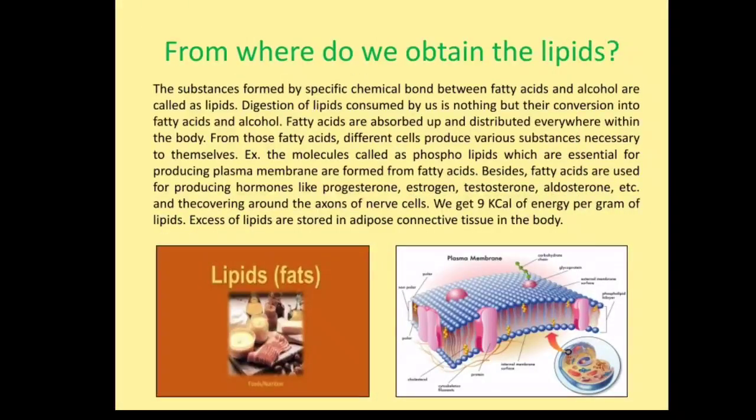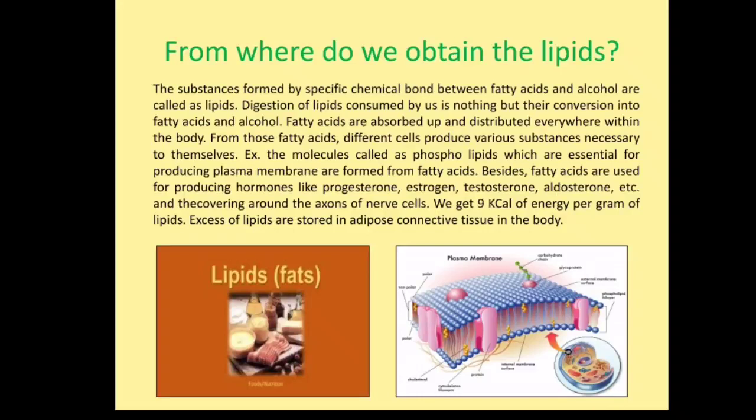From where do we obtain lipids? The substances formed by a specific chemical bond between fatty acids and alcohol are called lipids. Digestion of lipids consumed by us is nothing but their conversion into fatty acids and alcohol. Fatty acids are absorbed and distributed everywhere within the body. From those fatty acids, different cells produce various substances necessary to themselves.